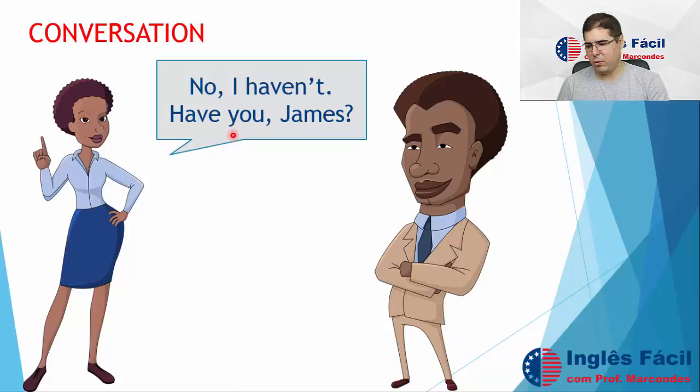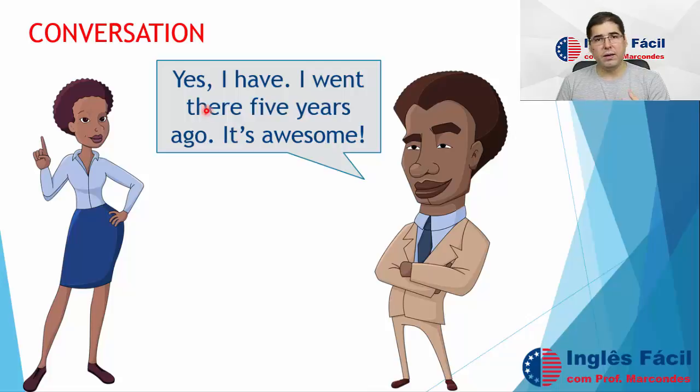And you, James, have you ever been to Paris? That's the same question, right? He answers, yes, I have. Again, the verb have working here as the auxiliary verb. I went there 5 years ago. So look here. Have you ever been? Yes, I have. So James has already been to Paris.